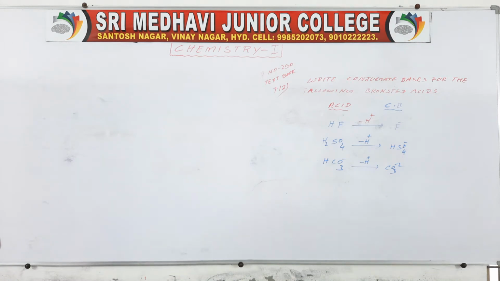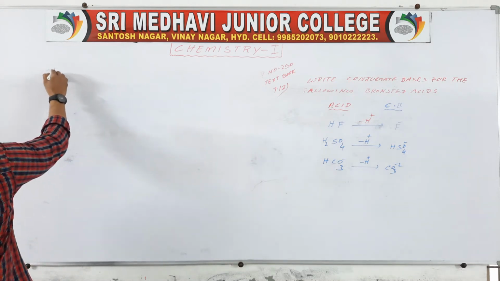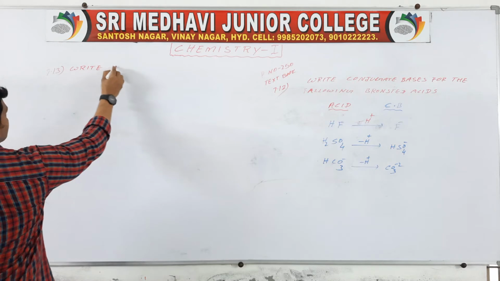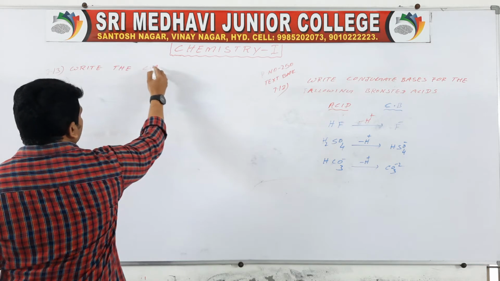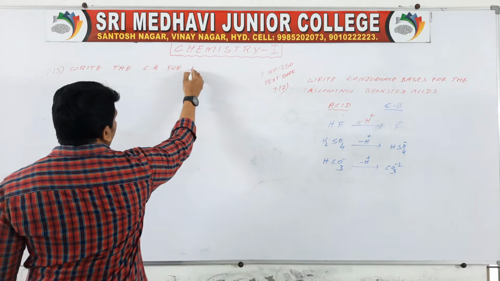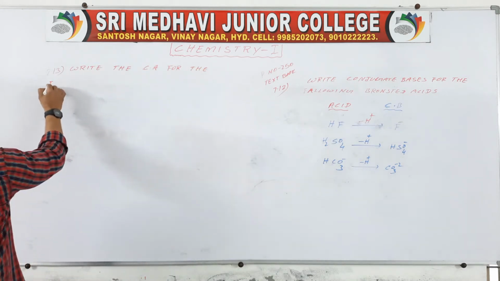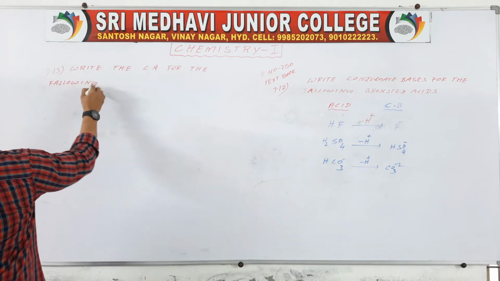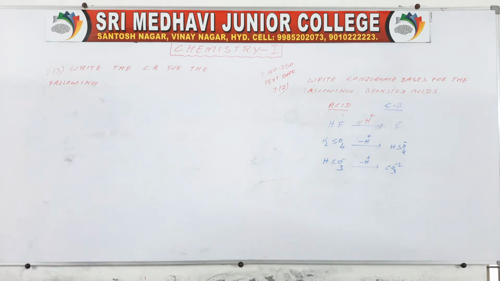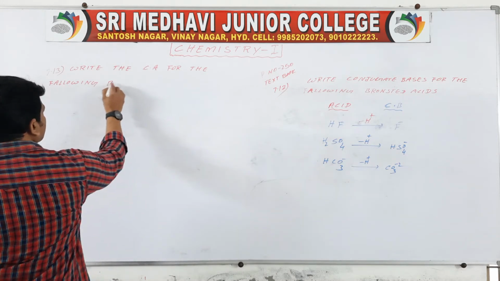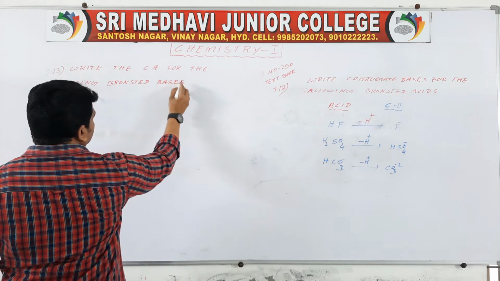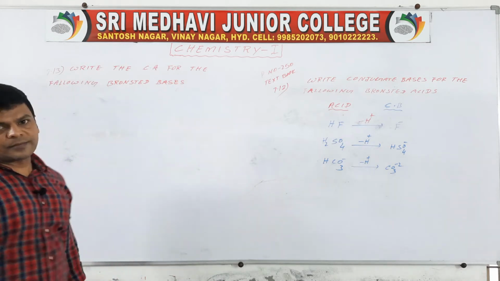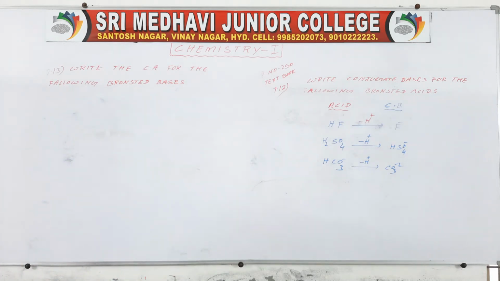Write the conjugate acids for the following Bronsted bases. Okay, see here, NH2 minus.